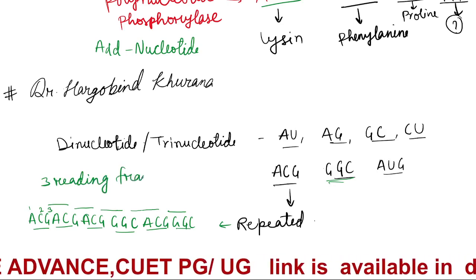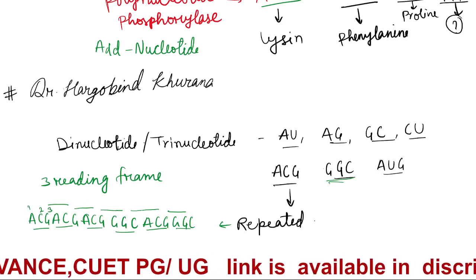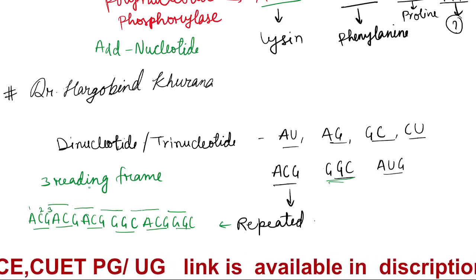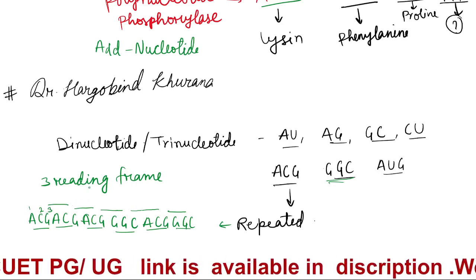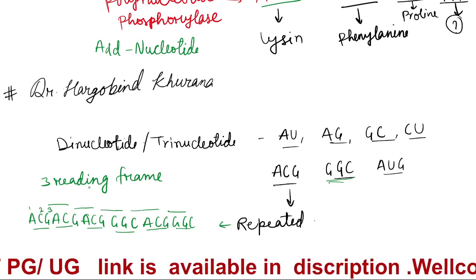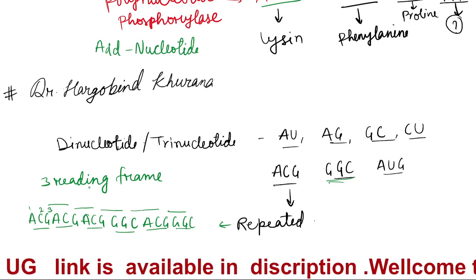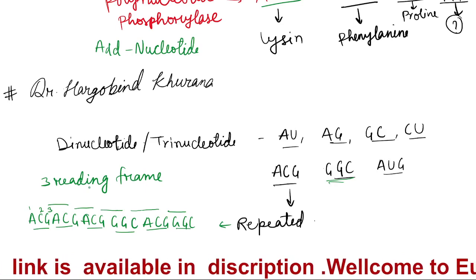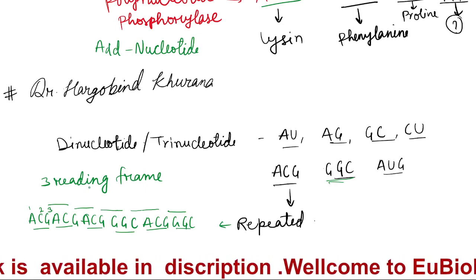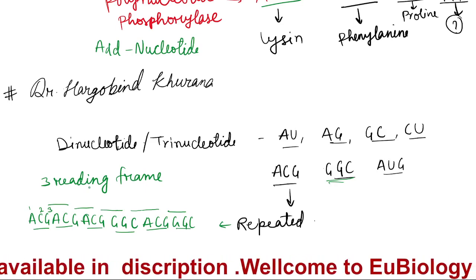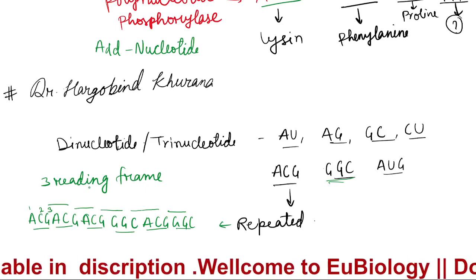What do you mean by 3 reading frames? You can start from the first or second or third. If you repeat, you will get the same. Other than that, you cannot start from the fourth. If you start from the fourth amino acid, you will get the same result. So 3 possible different reading frames are there.